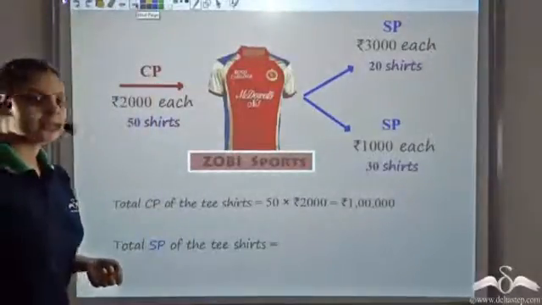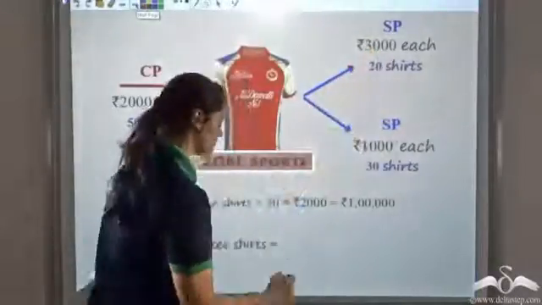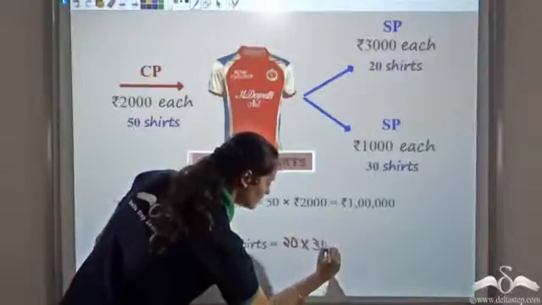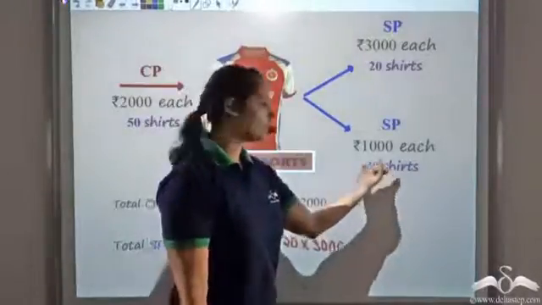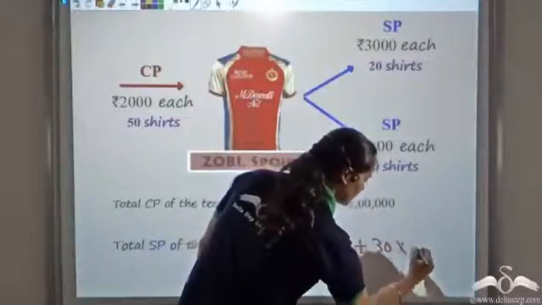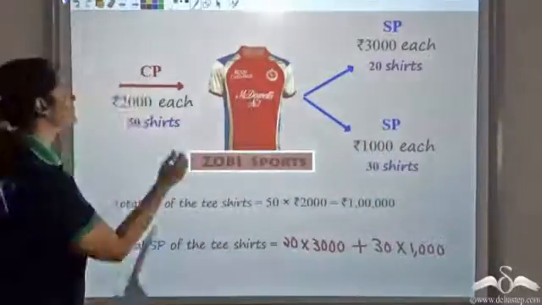So total selling price would be 20 t-shirts at the price of 3000 each, plus 30 at the price of 1000 each. This is what we get.